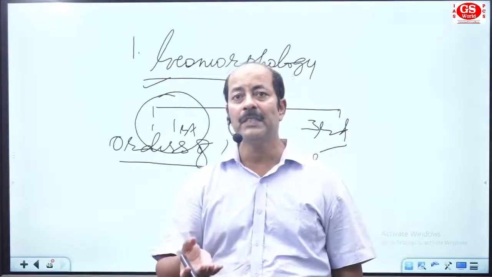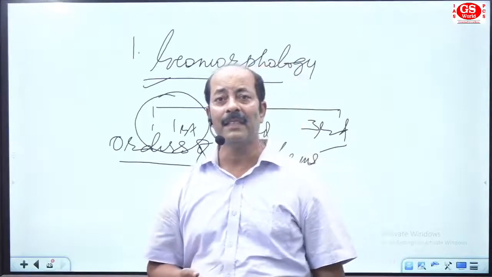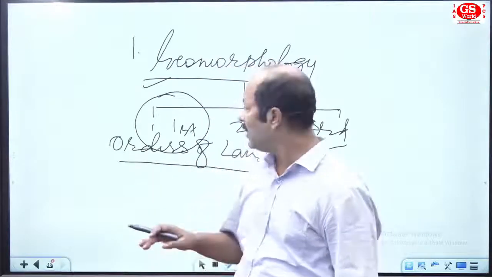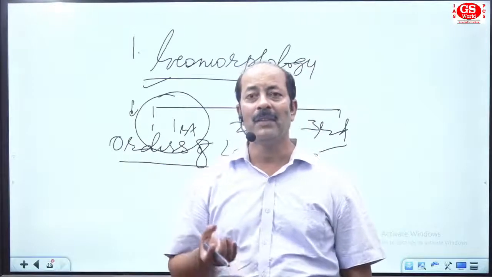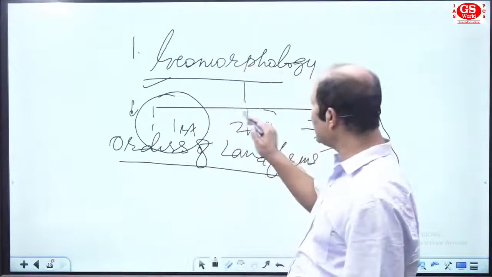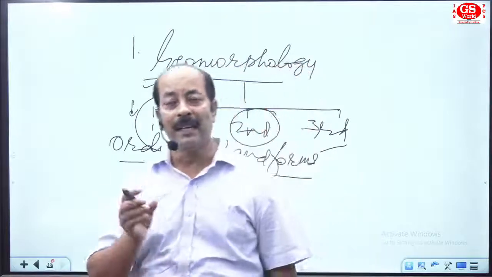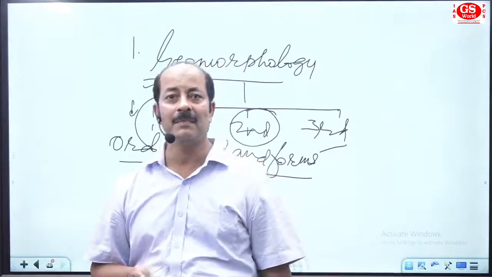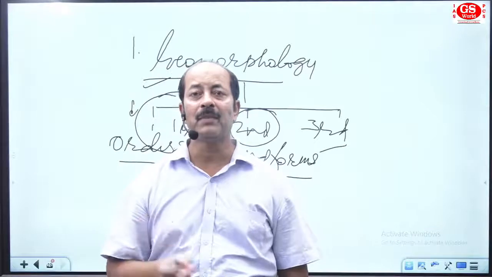You have the origination of the ocean bottom and the origination of continents. These are considered first order landforms. So in the beginning of geomorphology, you must know the origination of continents and of the oceanic bottom. The second is the second order of landform, meaning the landforms originated by endogenic processes, by internal force, by tectonic force.